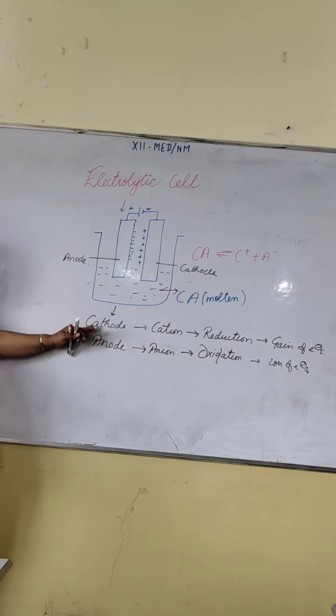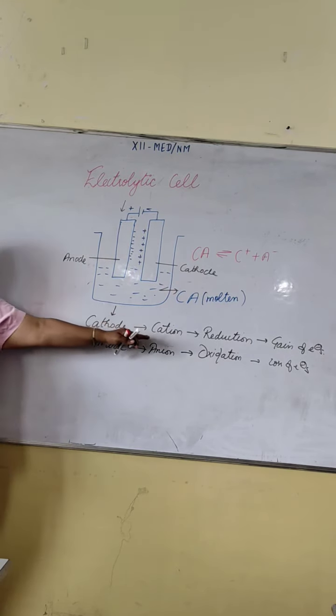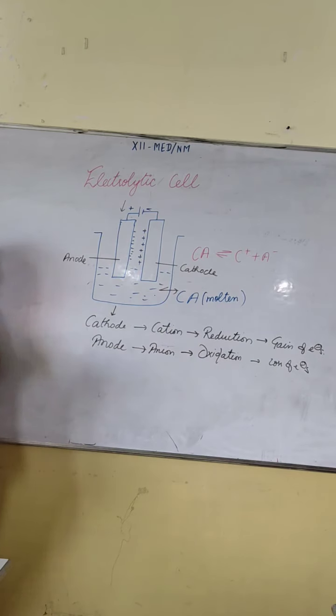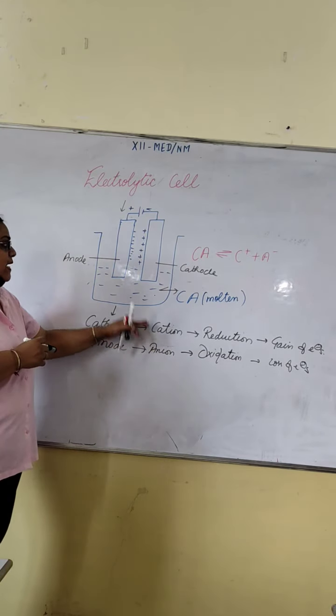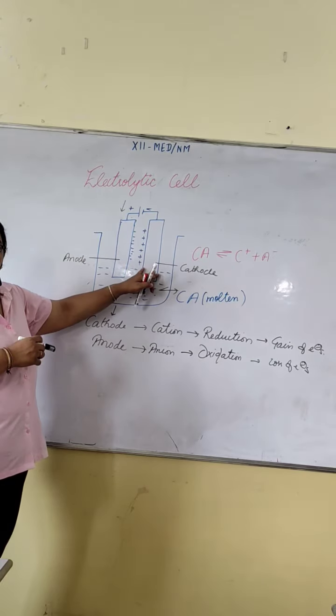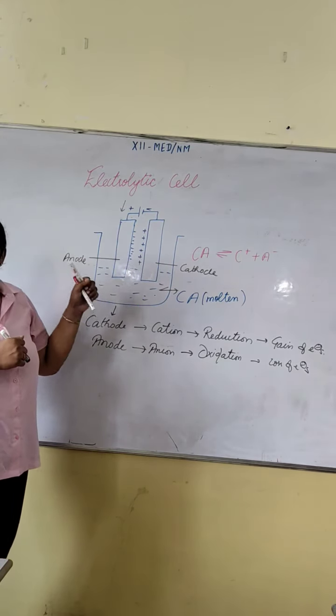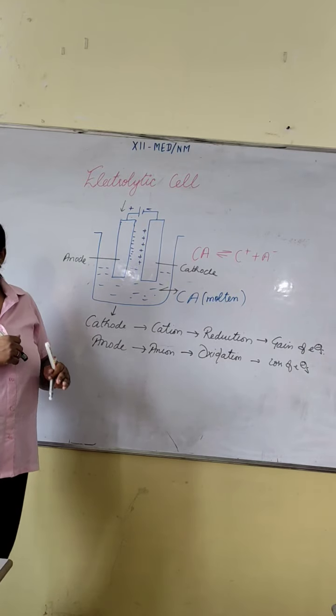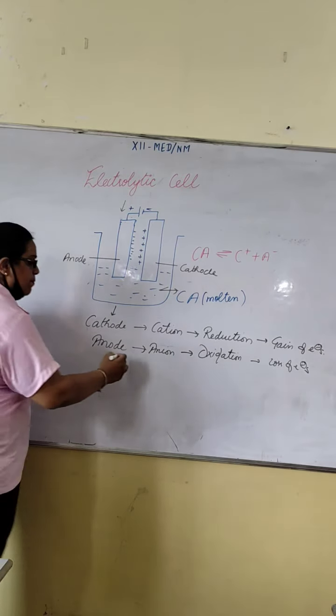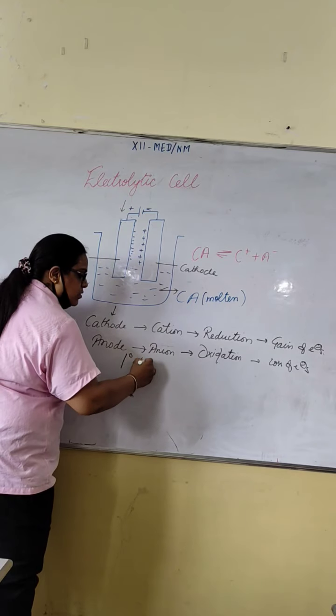At the cathode, cations move, reduction takes place, gain of electrons. When the cation moves to the cathode, it takes electrons and converts into a neutral species. That change is your primary change.